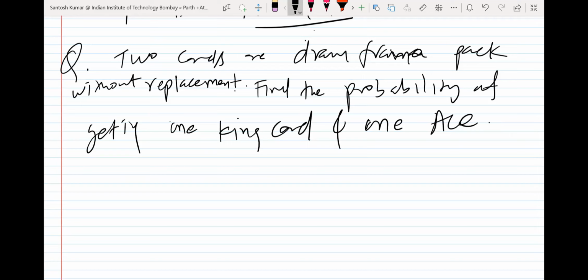So you know the meaning of without replacement. We take one card, then we don't put it back. We take again. So can you try this question?